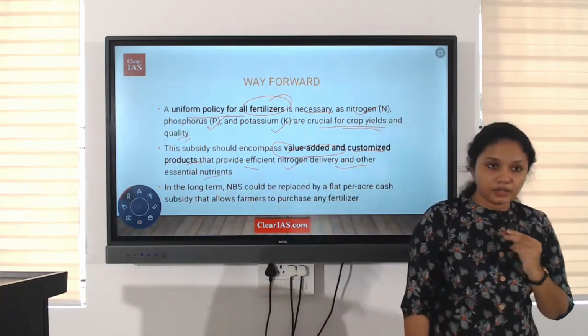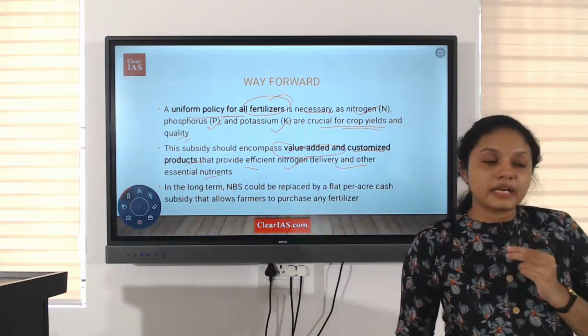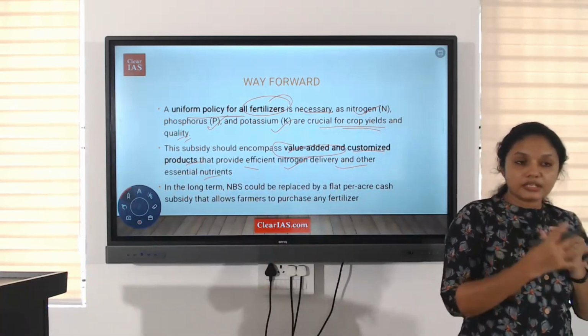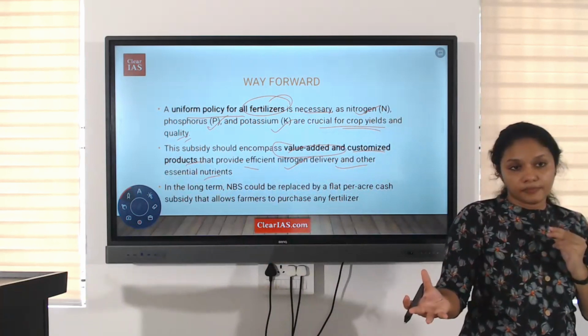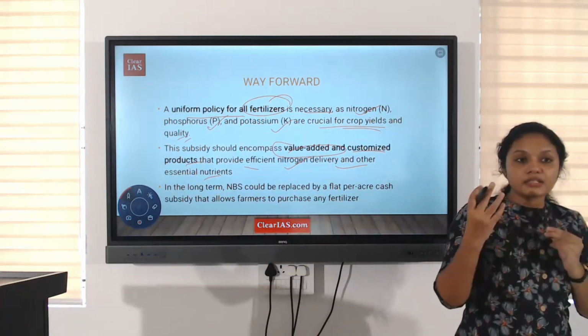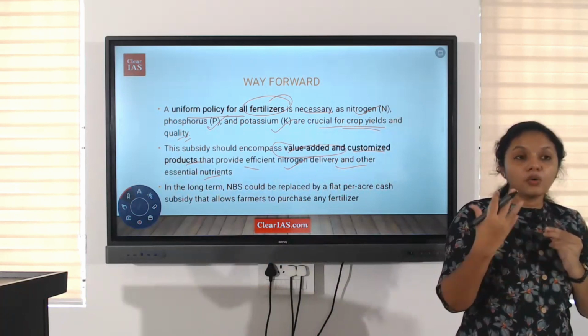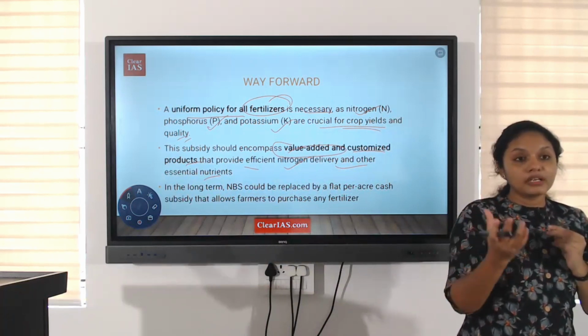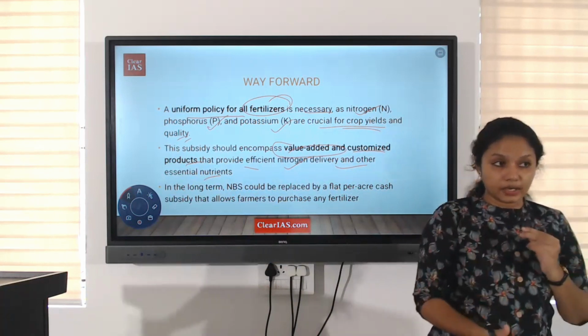Next, subsidy should encompass value added and customized products that provide efficient nitrogen delivery and other essential nutrients. Sometimes, as I said before, the nutrients could be overused since they are getting them in subsidized form. Subsidized form means reduced price, so there are chances of overusing. That is the reason why the environmental concerns regarding fertilizers are occurring.